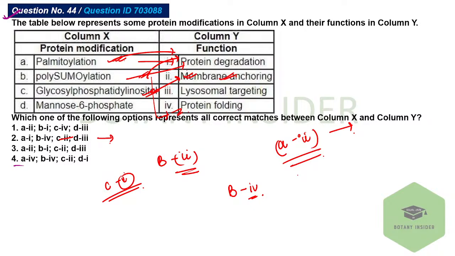But glycosyl phosphatidyl inositol should also be marked with membrane anchoring itself, right? Because it is helping out in anchorage. It also helps in anchoring only. It helps in anchoring a membrane to a protein. So C should also be getting marked with 2 according to the correct answer. Should also be getting marked with that itself, right?